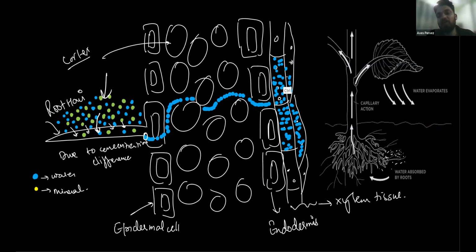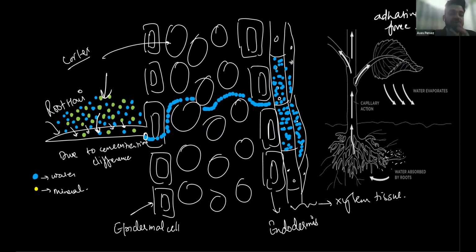Got it? Now, how does water from this region reach this region? By simple attraction, through adhesive and cohesive force. There are two types of forces. One is the adhesive force, which is between the water particles and the wood, water and wood.